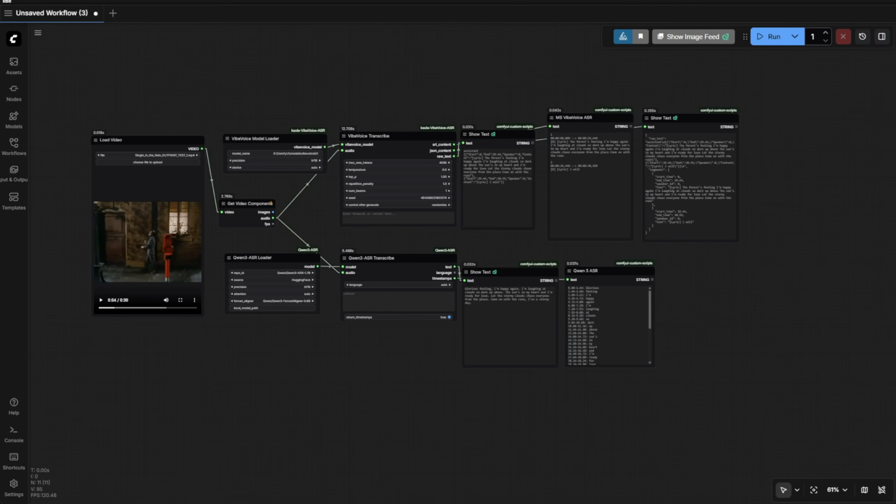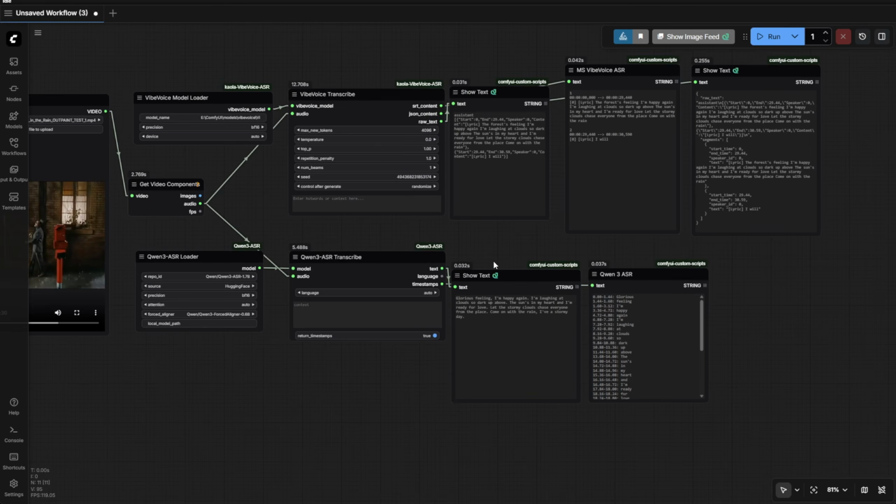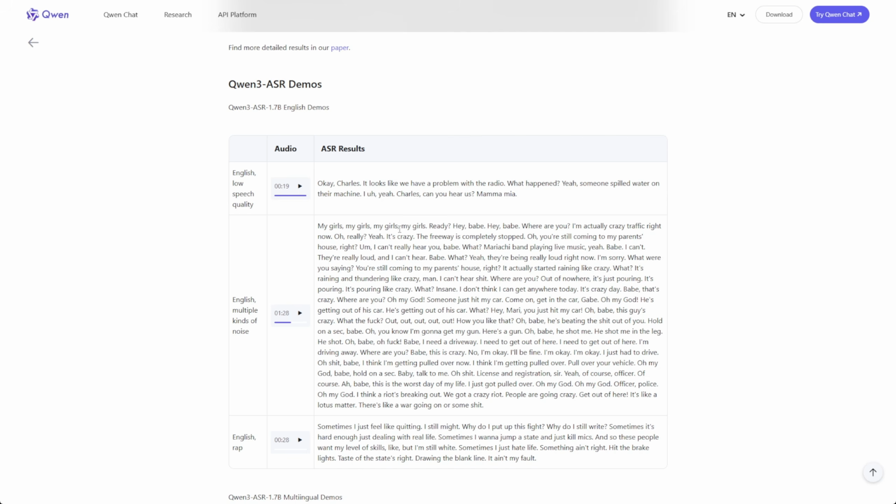For extreme noisy background sound voice, I don't have those as an example. Some demo you can play with from Qwen official blog page here. There's some really low quality, really noisy interference audio that you can check out, and it's all able to capture the text from the audio.